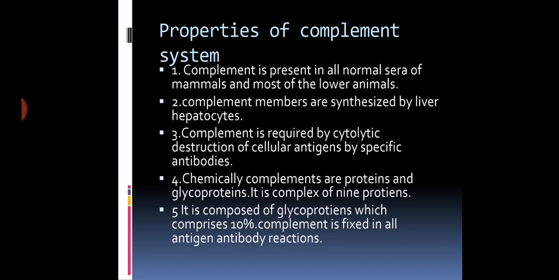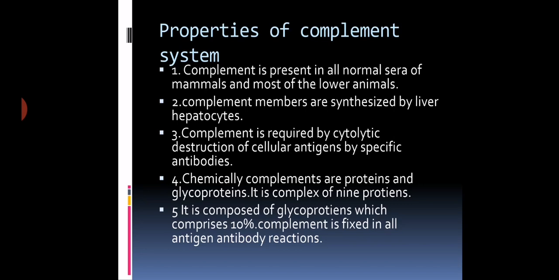So chemically it is protein, 9 proteins are there, and it is fixed by antigen antibody reaction. Whenever antibodies are produced against the specific antigen, and if these antibodies have complement fixing ability, then and only then the complement will be fixed. Otherwise, no. It means that complement fixation is the ability of the antibodies.